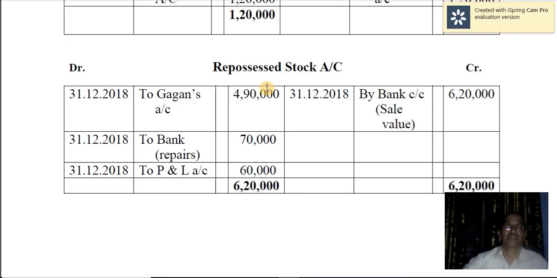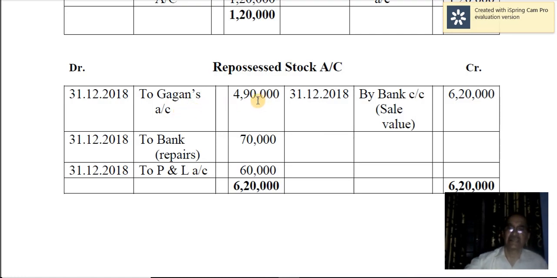Entry is repossessed stock account debtor to Gagan's account. When the 2 trucks are taken over, or repossessed by us, that is hire vendors, the entry is repossessed stock account debtor to Gagan's account. So 4,90,000. This is the agreed value.